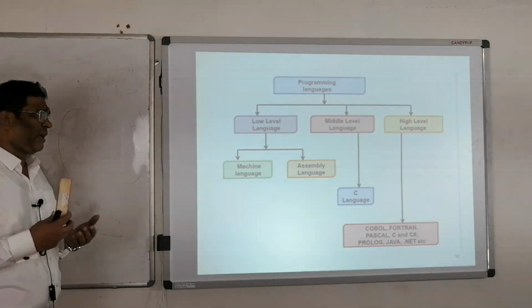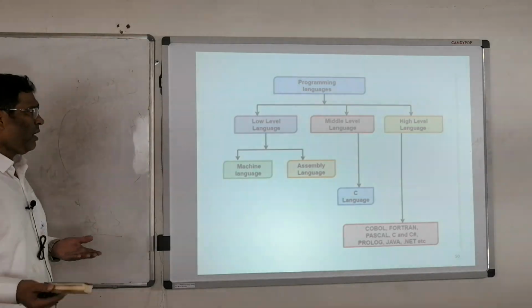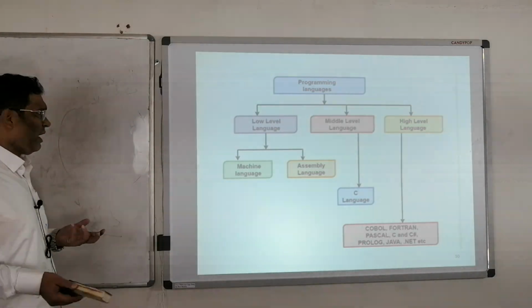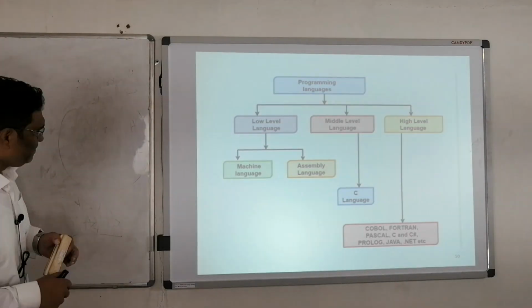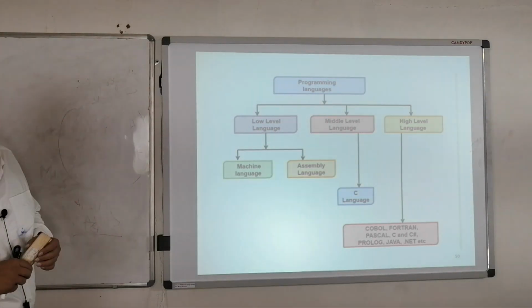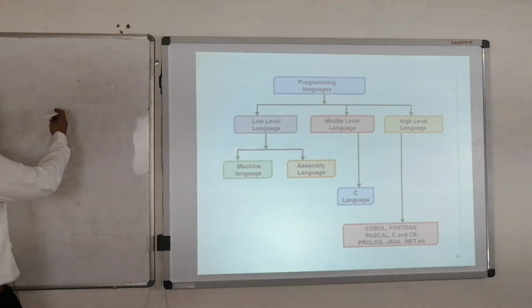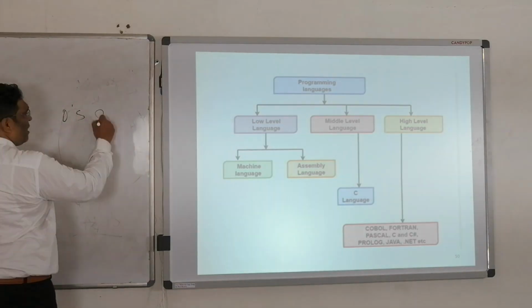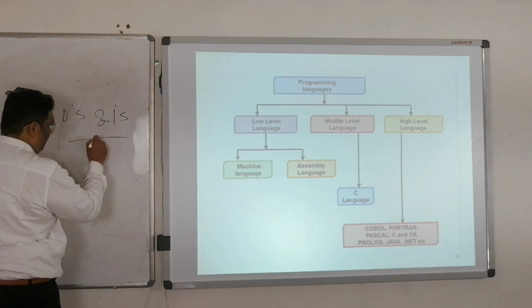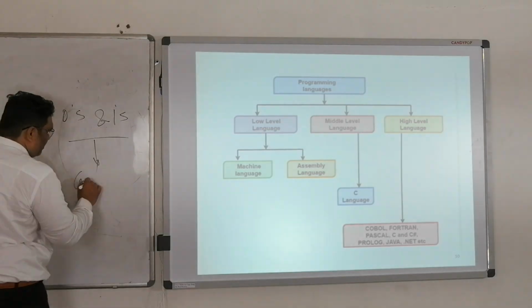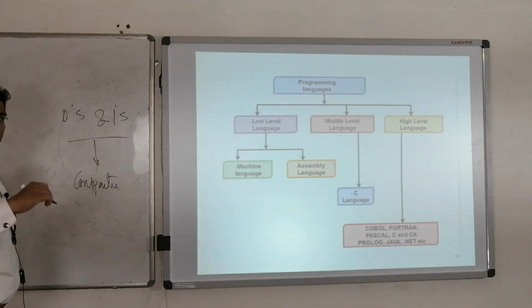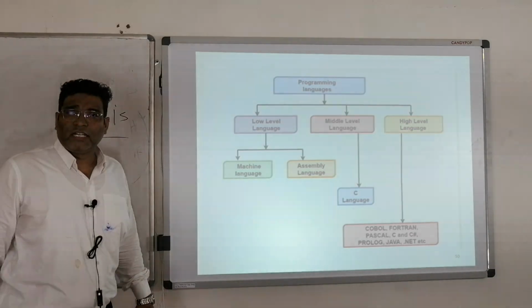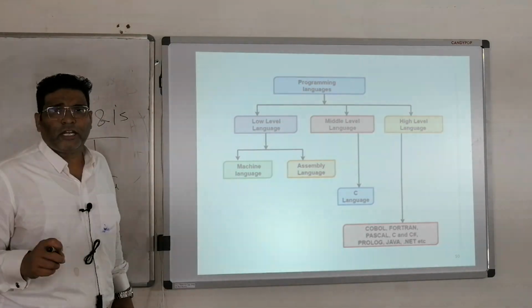If you see a programming language, it is divided into three parts: low level language, middle level language, and high level language. Low level language is nothing but machine language. Machine language is nothing but your zeros and ones. Only the computer can understand it. It is machine dependent.